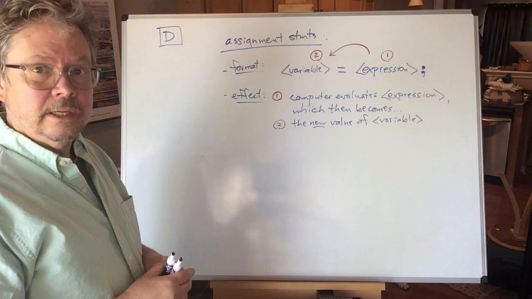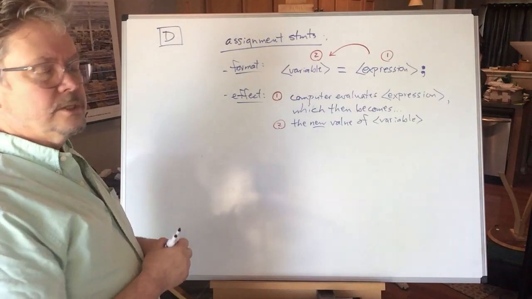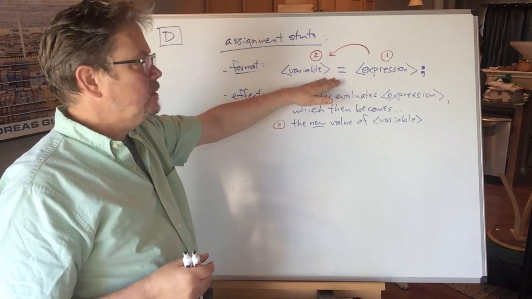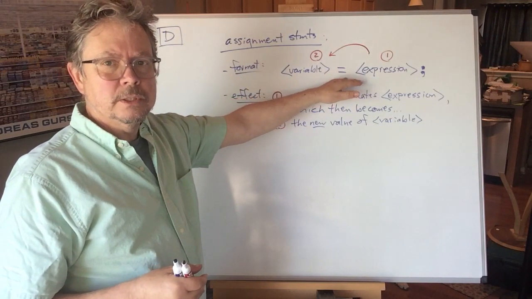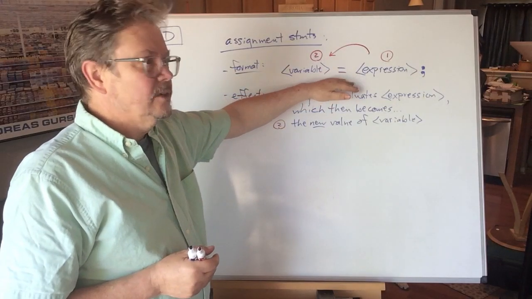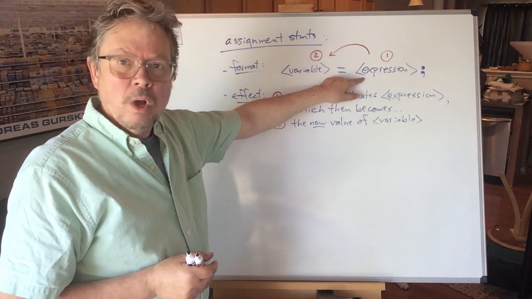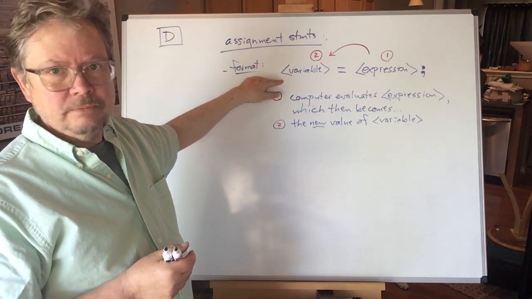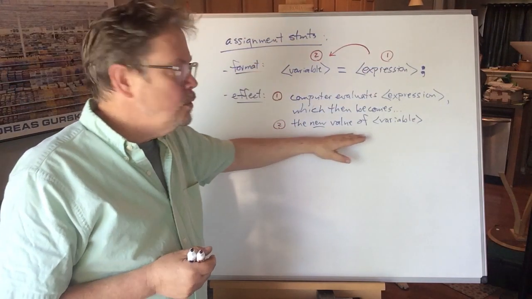There is actually an activity. This is not just set up, this is actually doing something. The CPU is called upon when we get to this statement to evaluate the expression 2 plus 2. Can you do that, CPU? CPU says, yeah, 2 plus 2 is 4. That's phase 1.